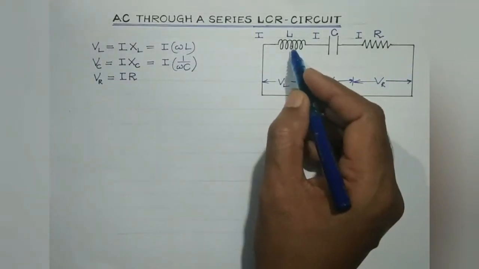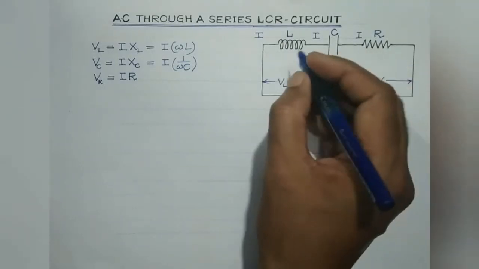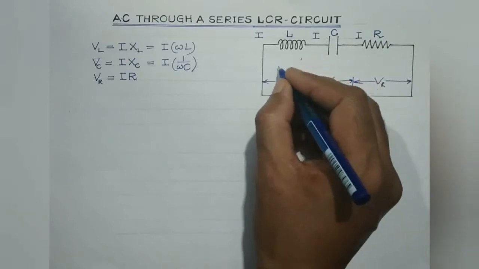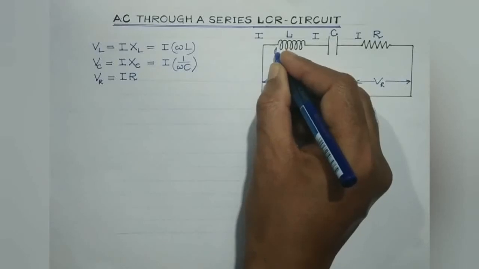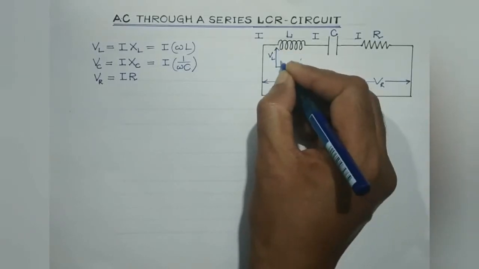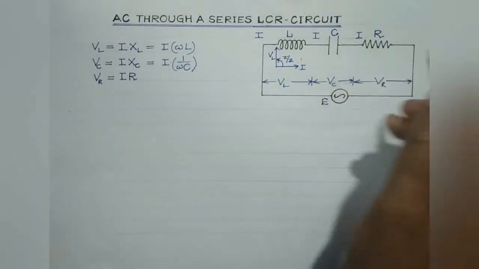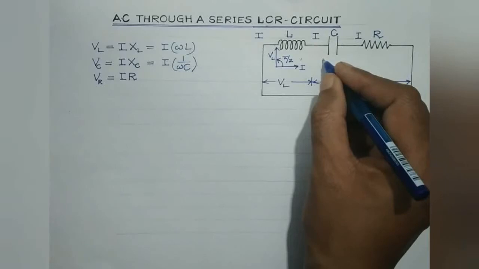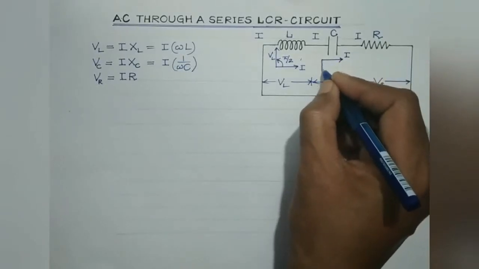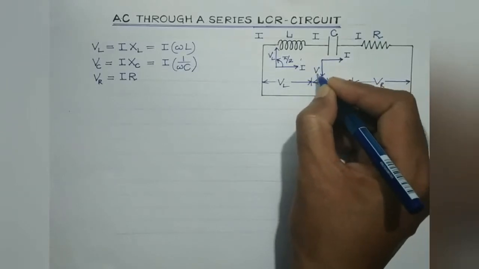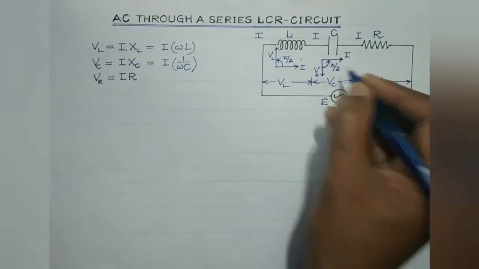In case of an AC circuit comprising of an inductor only, the voltage leads the current by phase angle of pi by 2. So if this is the current, then voltage would be like this. This is VL. So in this case, voltage leads the current by phase angle of pi by 2. Now in the case of capacitor, students, we are aware the current leads the voltage by phase angle of pi by 2. So this is the current. This will be the voltage VC. So here current leads the voltage by phase angle of pi by 2.